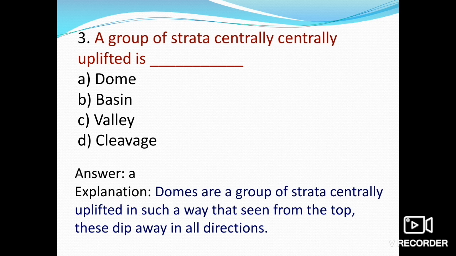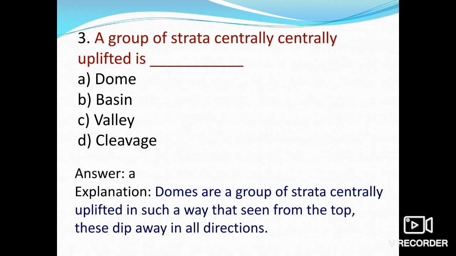In such a case, the strata are said to have the quaquaversal dip. An upfold where the beds dip radially outward in all directions from the central point, such a type of dip is known as quaquaversal dip. So quaquaversal dip is related to dome.